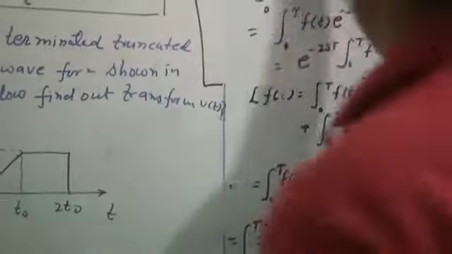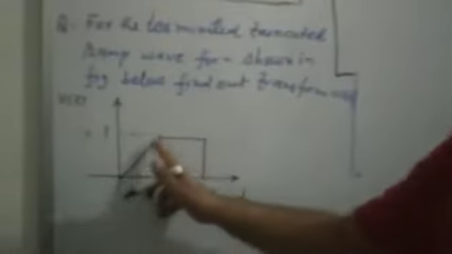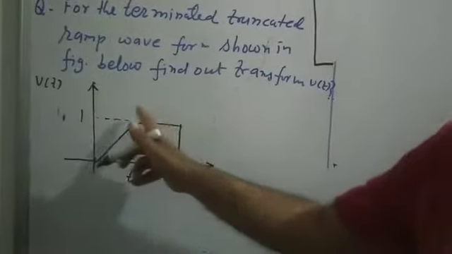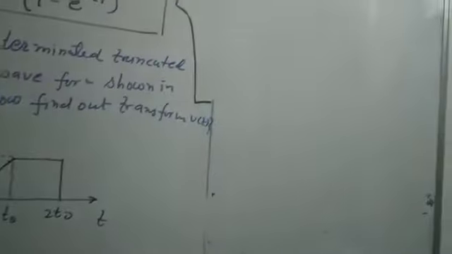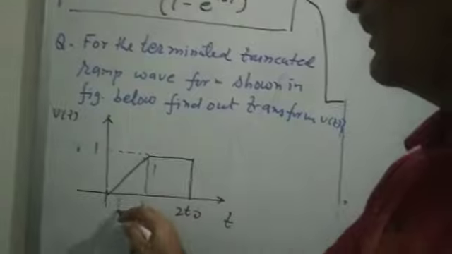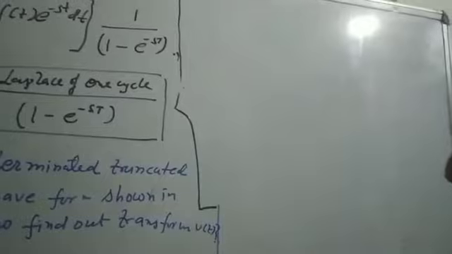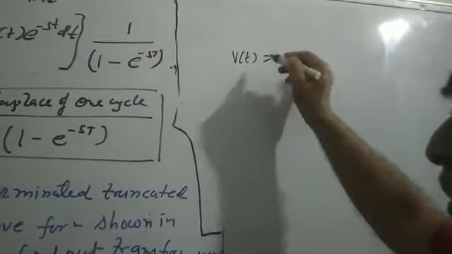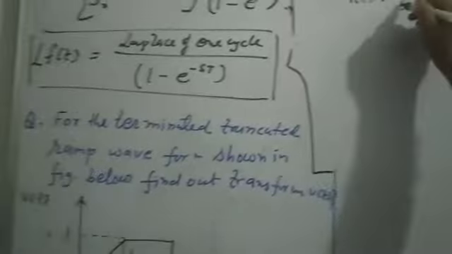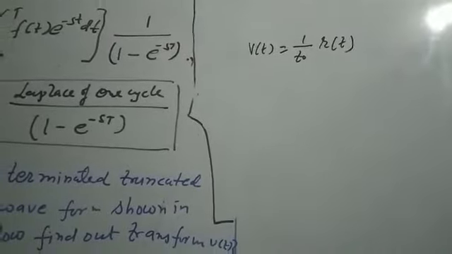To find the Laplace, you have to consider the nature of the waveform. What is the nature of the waveform and what are the changes in the waveform? 0 to T0, no change in the waveform. Thereafter, the nature of the waveform is a step function. First, consider the slope of this. Height is 1 and T0 is the base. So the slope of this ramp is 1 upon T0, multiplied always by the ramp function starting from 0, so r(t).